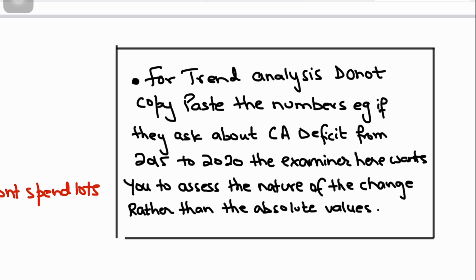So this is so the examiner can also see that value. The examiner wants you to know that the deficit has increased, sharply increased, steeply increased, or maybe slowly gone up, if a trend line is given. So the examiner wants you to tell the nature of the change rather than the absolute value. Remember that, because if you just give the value, you will not be awarded. 0 marks will be given.